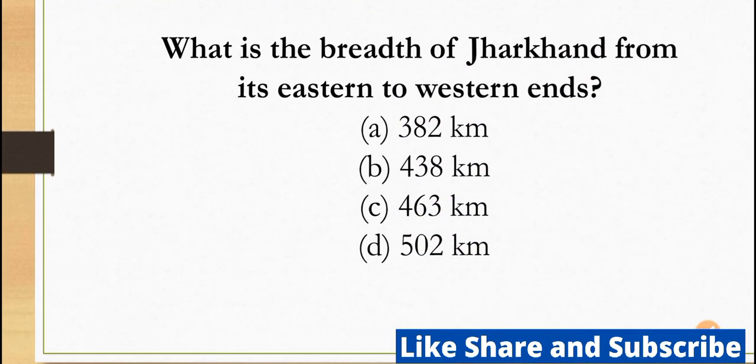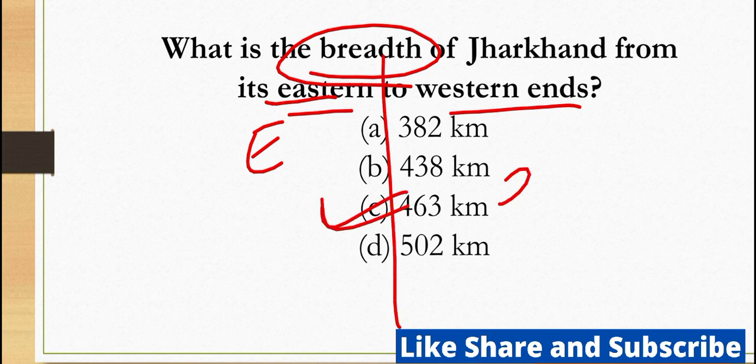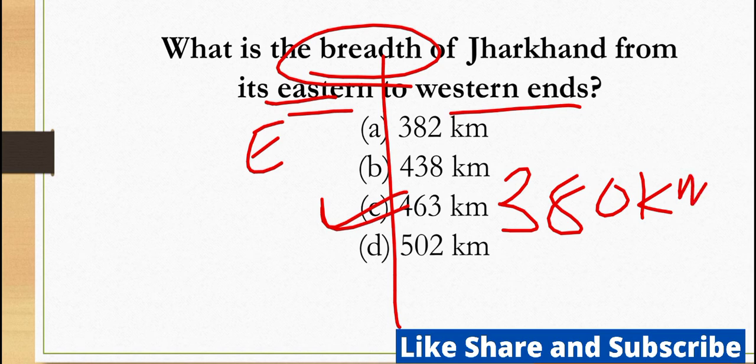Next question, what is the breadth of Jharkhand from eastern to western side? Basically this is asking the total distance from north to south and east to west. East to west it is 463 kilometer, and north to south it is 380 kilometer total length. You have to remember it.